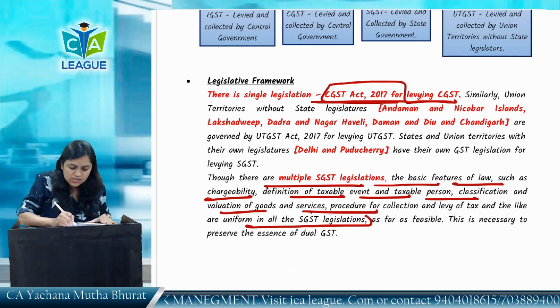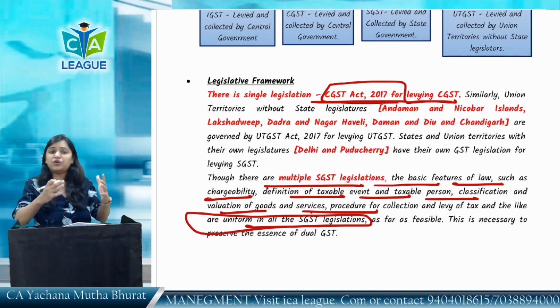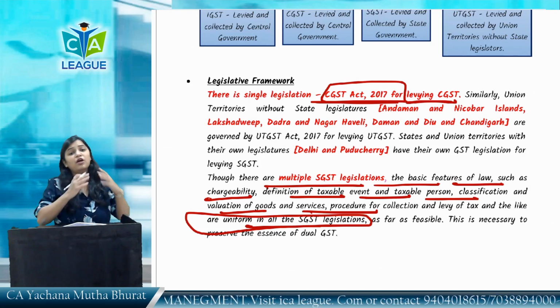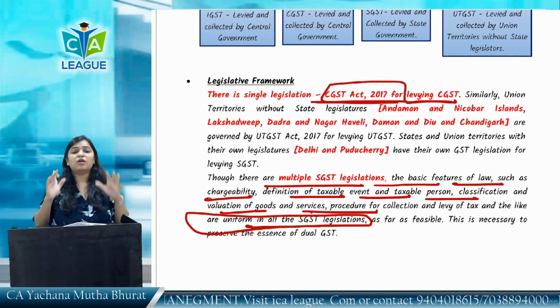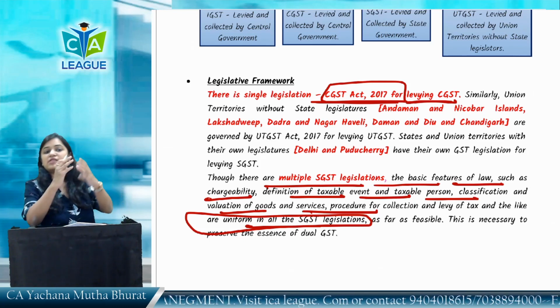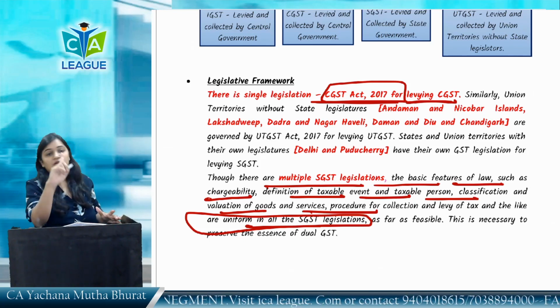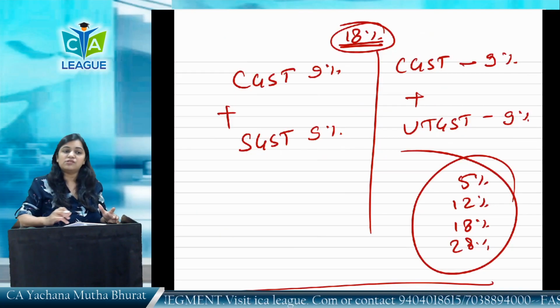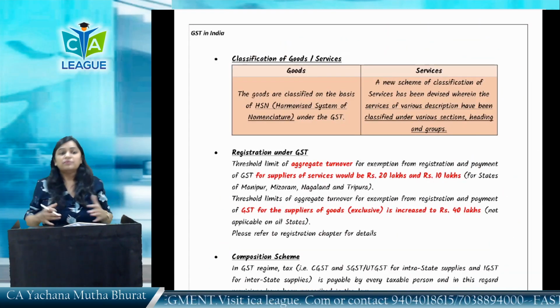all the SGST legislation. But definitely for every state there has to be a different legislation, a different act. For Maharashtra there is a different act. All the provisions are the same, but state wise there are different acts. So all the states have different acts, the union territories have different acts. For CGST there is only one act, the CGST Act 2017. For IGST there is one act, the IGST Act 2017.